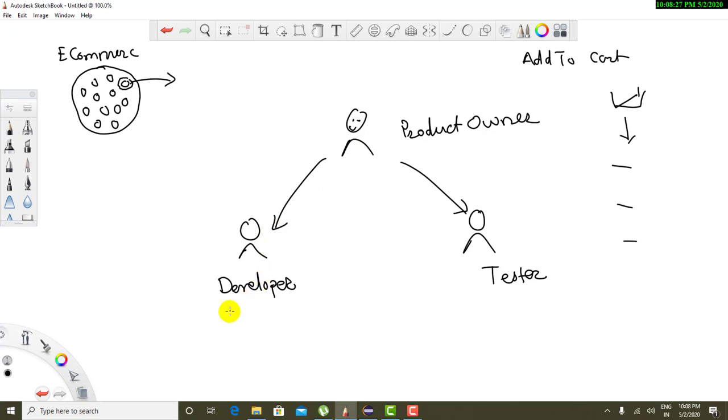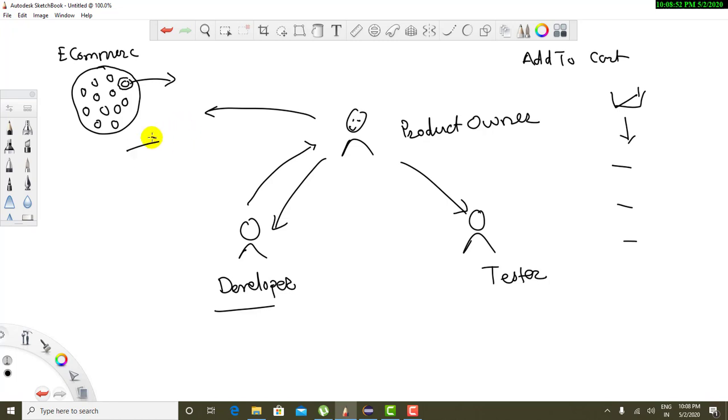While he is describing, the developer will ask a question to the product owner: at a time, how many items can be added to the cart? For this question, the product owner may not have an answer, so he will go back to the client and ask how many products can be added in a cart at a time.